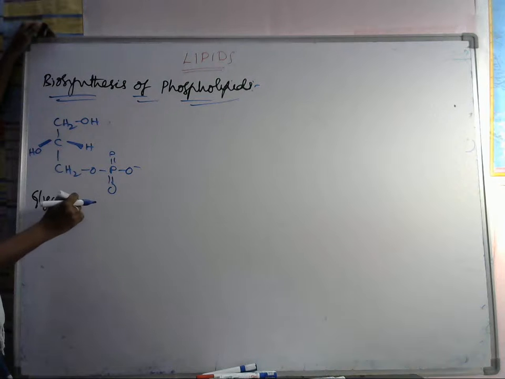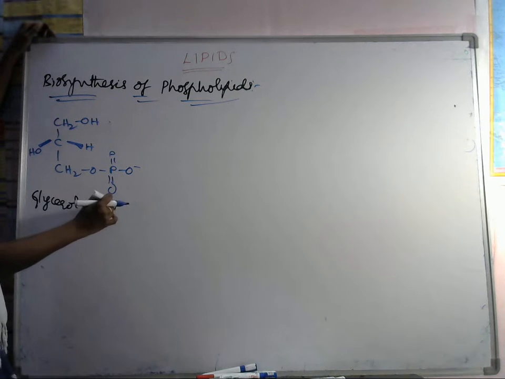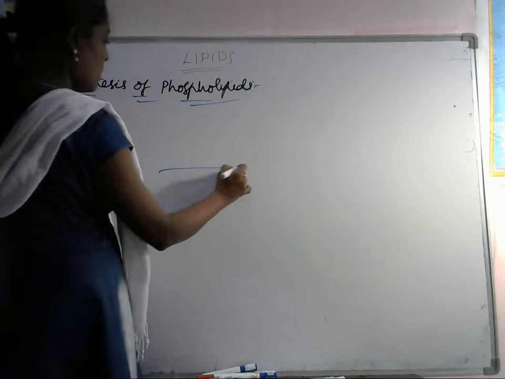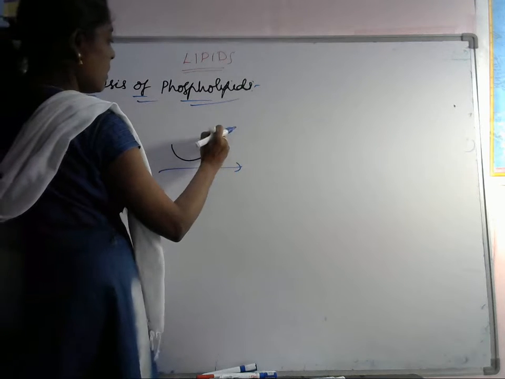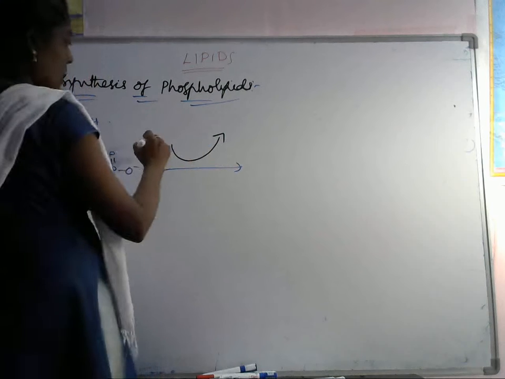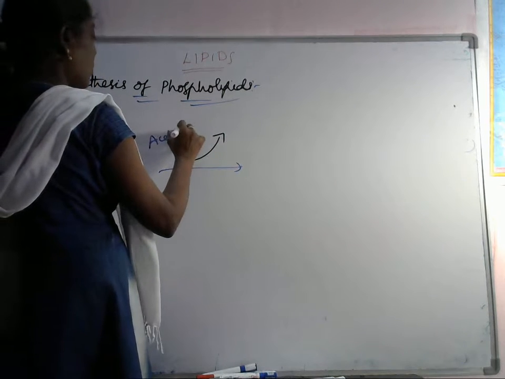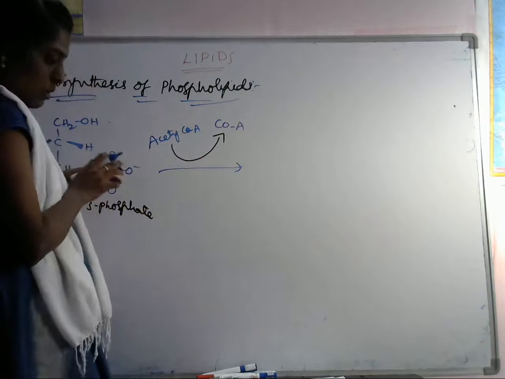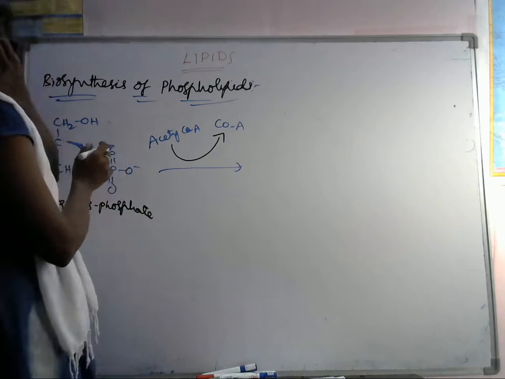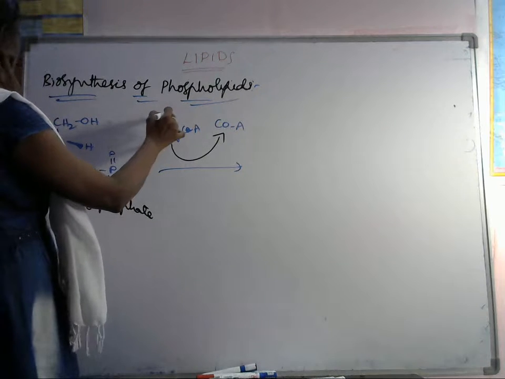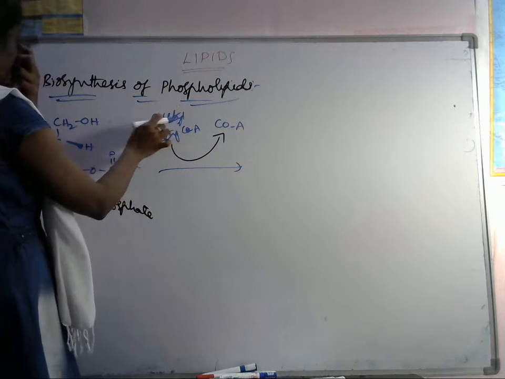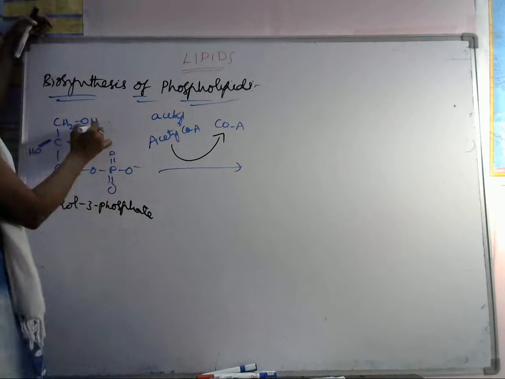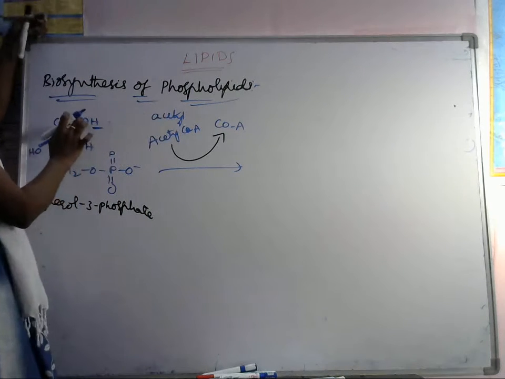Glycerol 3-phosphate. Okay, phosphate. If it is reacted with the acetyl CoA, acetyl CoA is converted into coenzyme A. Okay, coenzyme A means here what it will do now, acetyl group of this CoA will attack this OH and it is converted into acetylation, means it removes the H and acetyl group will attack this O.